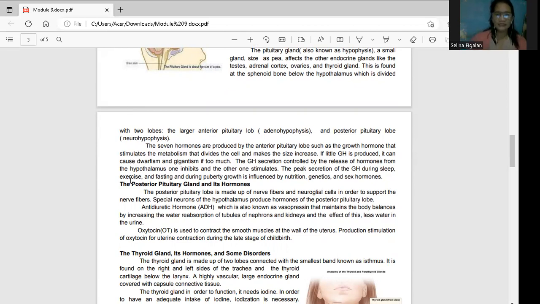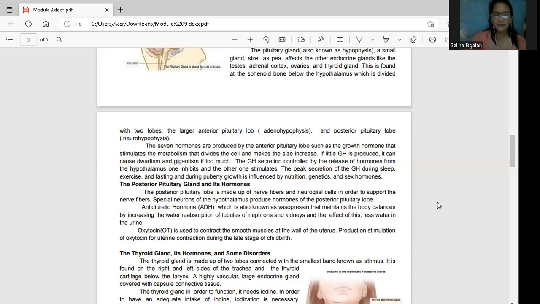Okay, it says here that it is also known as vasopressin, which maintains the body's balance by increasing the water reabsorption. So ibig sabihin hindi siya i-excrete ng ating katawan, ang fluids, but i-reabsorb by the tubules of the kidneys. And the effect of this is less water in the urine. So for example, pag naglalabas ka ng too much water, okay, bibigyan siya ng antidiuretic hormone, which is the ADH, in order to control at maless yung water na i-excrete through urine.